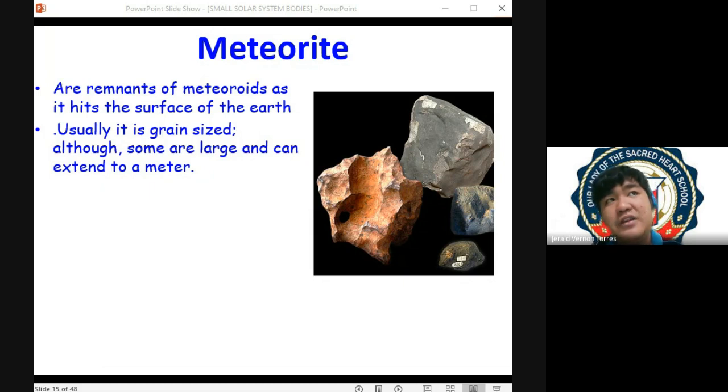Now, there are meteorites that you did not discover upon collision. Some meteorites are discovered after hundreds of years, even millions of years, especially in Antarctica. We find many meteorites in Antarctica that fell on planet Earth thousands or millions of years ago. Those are called finds. So if you are an astronomer in the field of asteroid research, you must familiarize yourself with these terminologies, falls and finds.